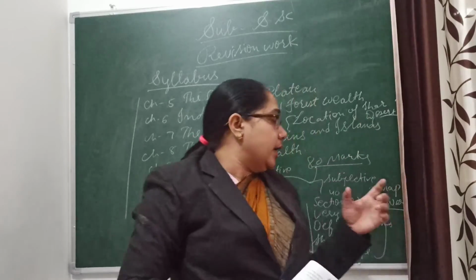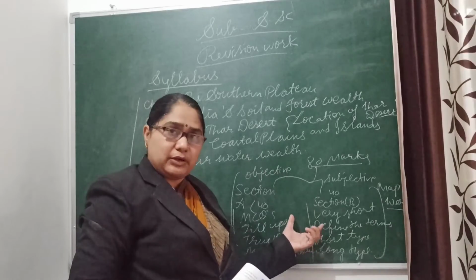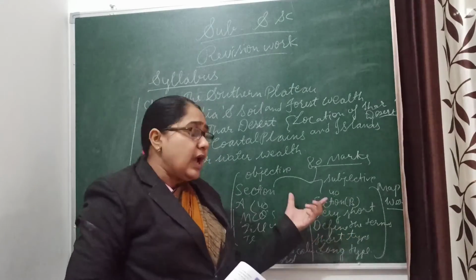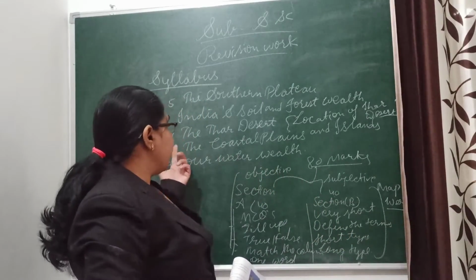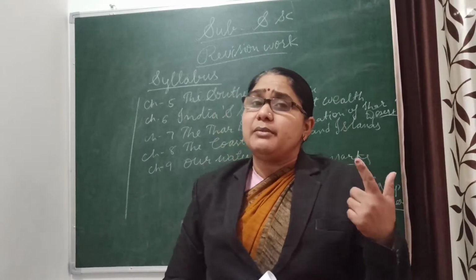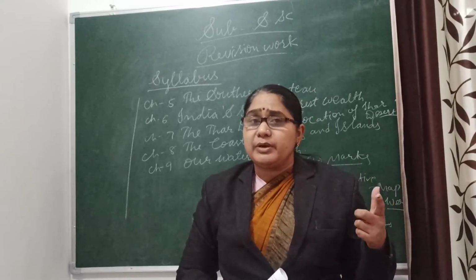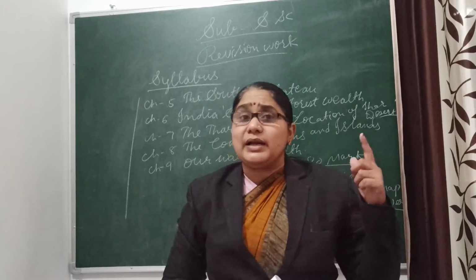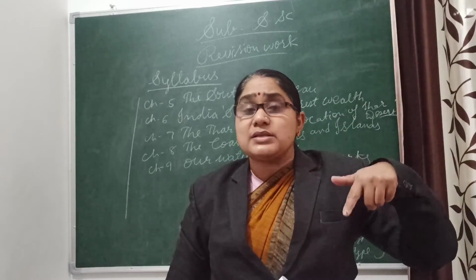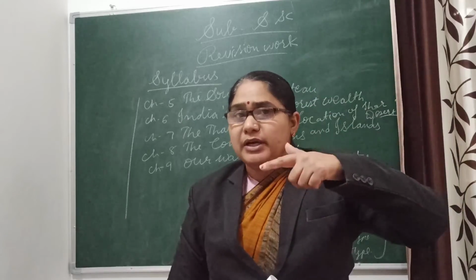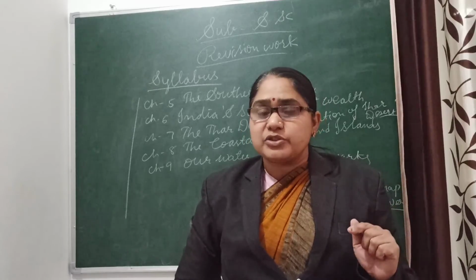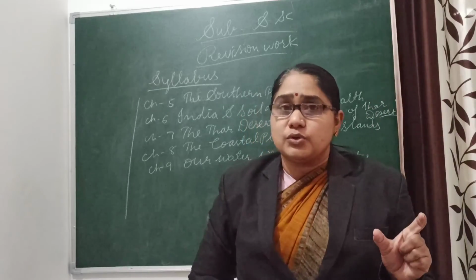Clear? So beta, that map work you prepare for the subjective part of 40 marks. So map work is also included here, and you prepare map work from chapter number 7 and chapter number 8. From chapter number 7, the location of the Thar Desert, and from chapter number 8 you revise the location of the Bay of Bengal, Arabian Sea, Lakshadweep Island, Andaman and Nicobar Islands. Clear, beta? And eastern coastal plains, western coastal plains, and the coasts: Coromandel coast, Kathiawar coast, Malabar coast, and Konkan coast. Clear, beta? So you have to prepare that map also.